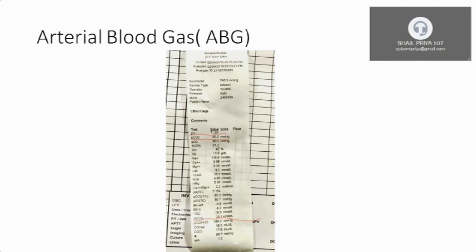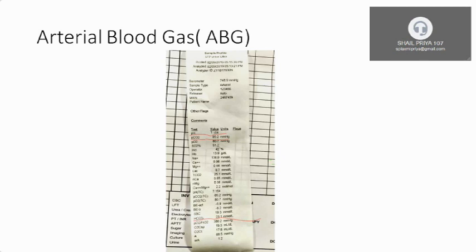Then we put it in the ABG machine, and that ABG machine interprets the different values from the arterial blood, that is pH, PCO2, bicarbonate level. Apart from that, you can see this is a sample ABG report of a patient. I have underlined pH, PCO2 and HCO3, but the ABG shows lots of other parameters, around 20 or more, like PO2, hemoglobin concentration, sodium, calcium, magnesium, lactate, even potassium concentration.